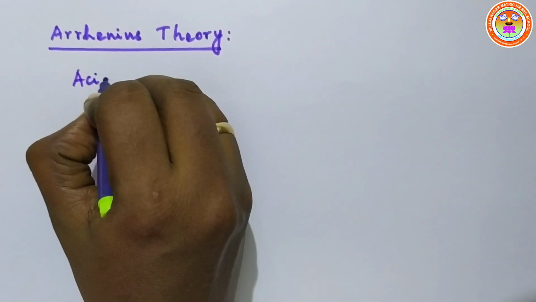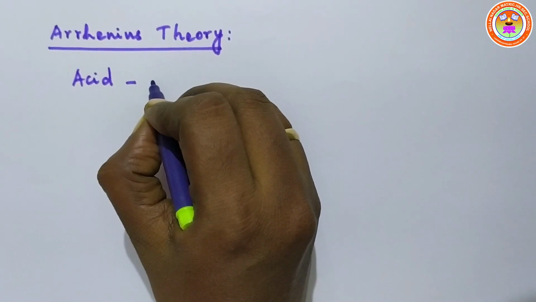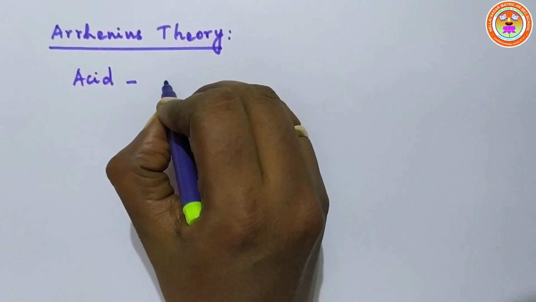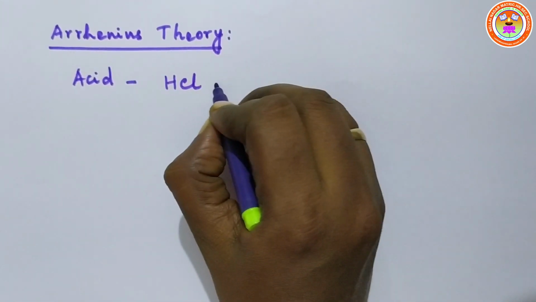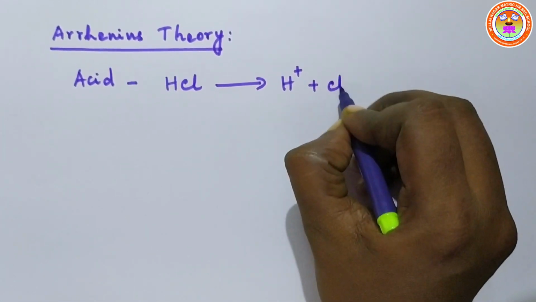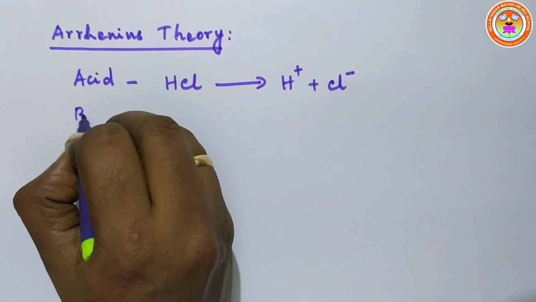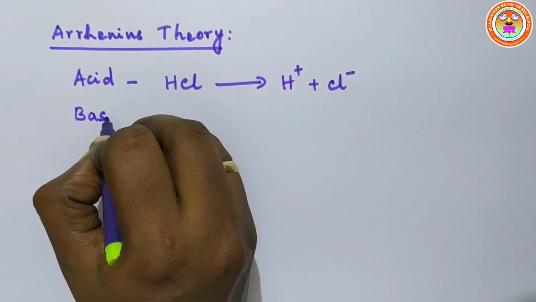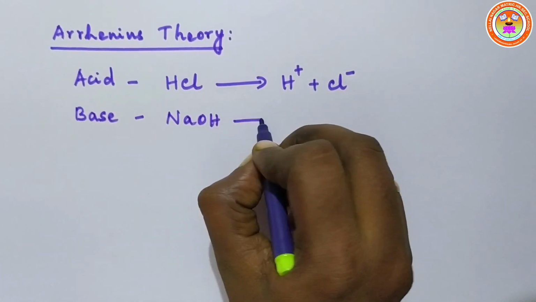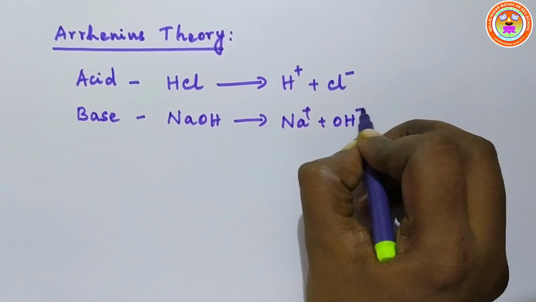An example of an acid is hydrochloric acid. When it is dissolved in water, it produces H plus and Cl minus ions. A base is a substance which when dissolved in water produces OH minus ions.